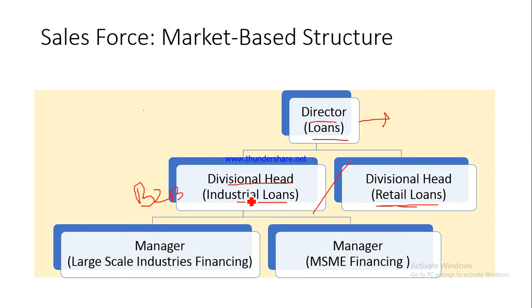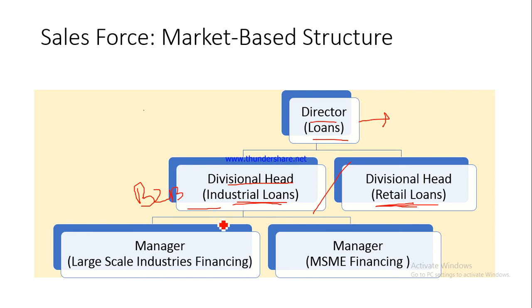On the other hand, if a particular industry wants to expand, they want to set up another plant, or they want to expand their production, they go for loans. These would be called industrial loans, right? So these are two basically different customer segments, and that is why we have got the structure along these lines, and we have got two different divisional heads taking care of the two different customer segments. One is taking care of the industrial loans, the other one is taking care of the retail loans.